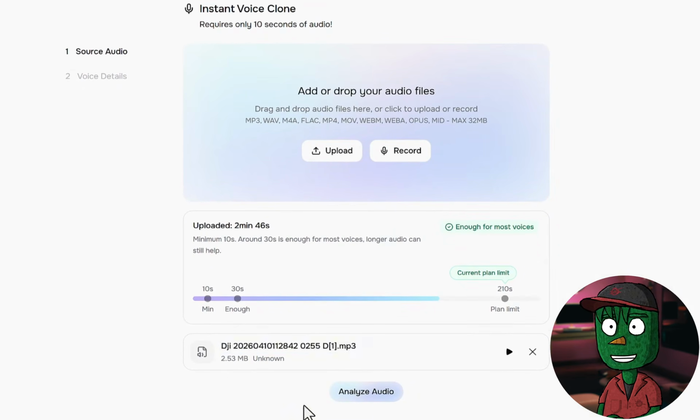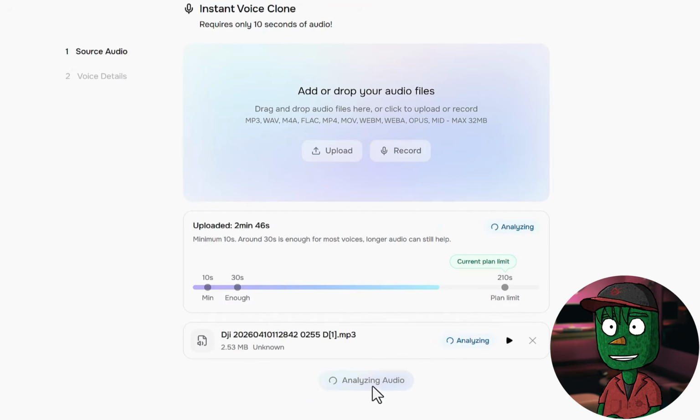Now make sure that the voice you are uploading is your voice because you don't want to use somebody else's voice or else you might be hit with copyright issues in the future, and I don't want you guys to go through that stress. All right, so now the next thing you need to do is click on Analyze Audio,